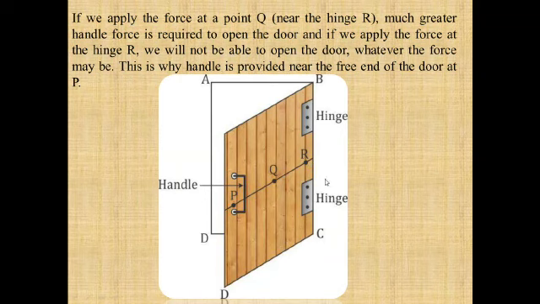So this is why we have to take care of those two factors whenever we are applying the turning effect. The first one is the force, definitely force is needed. The second one is the distance of the point of application of force from the pivot. If we keep these two points in mind, then we are definitely able to open this door, or we are definitely able to apply the turning effect very easily.